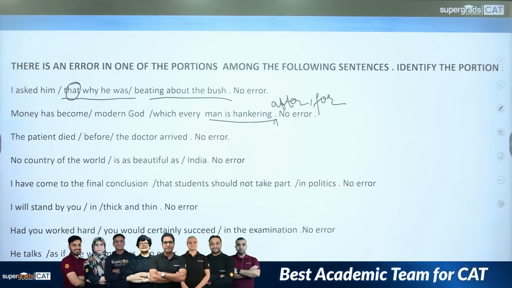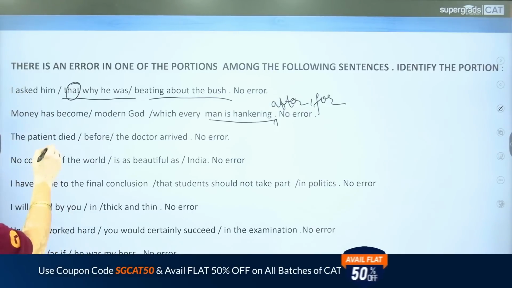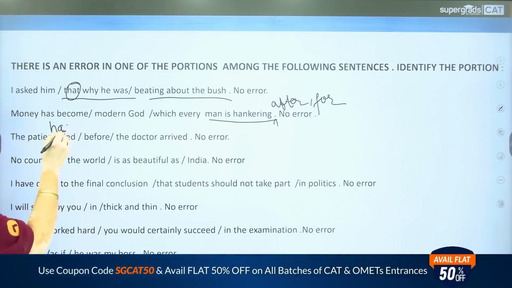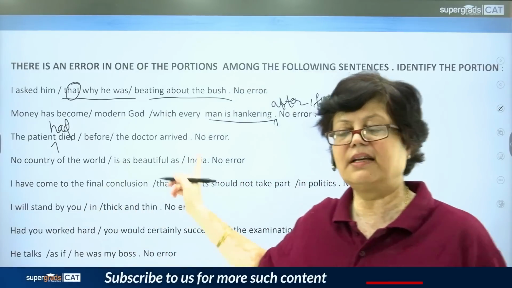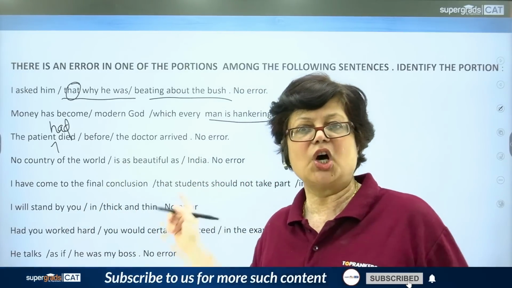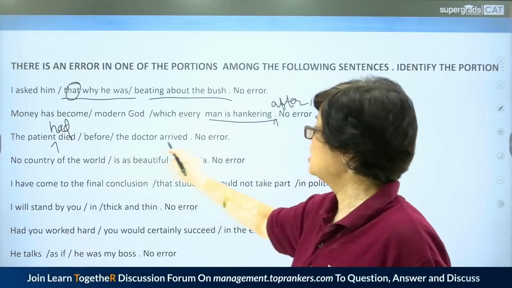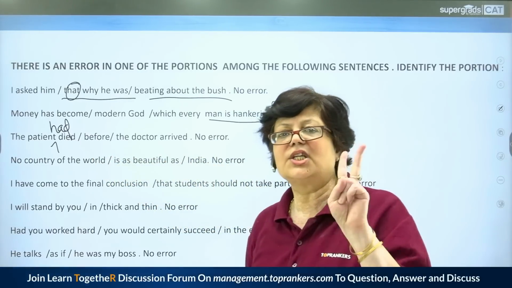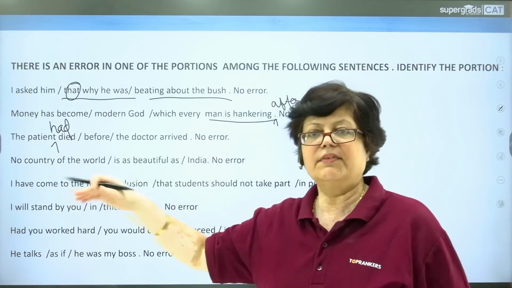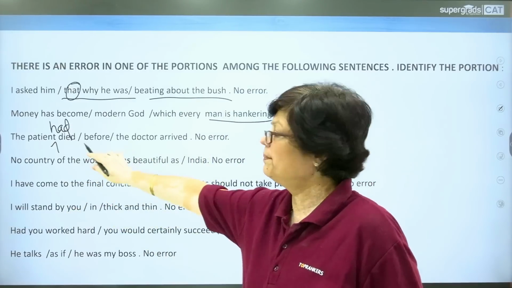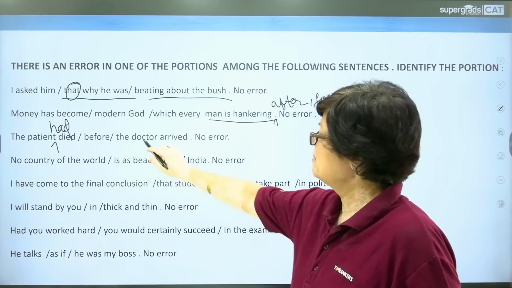Next, the patient died before the doctor arrived. The patient had died. The use of past perfect tense is revealed here. This is a classic example of the use of past perfect tense. The patient had died before the doctor arrived. Two actions taking place in the past tense. The one event which happened earlier will take the perfect form, and the one which came afterwards will take simple past.